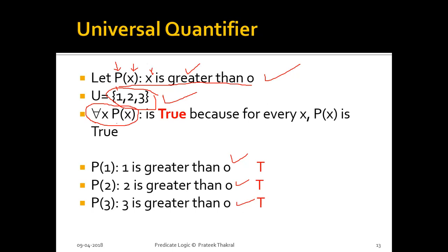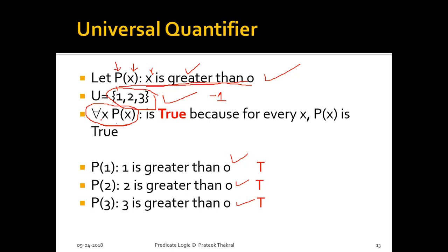So this is how to define the universe of discourse. If the universe of discourse contains any negative number, suppose -1 is in the set U, then this particular statement is not true, because -1 is not greater than 0, so it becomes false. So the universal quantifier says that for every element of the universe of discourse, this particular P(x) should be true.